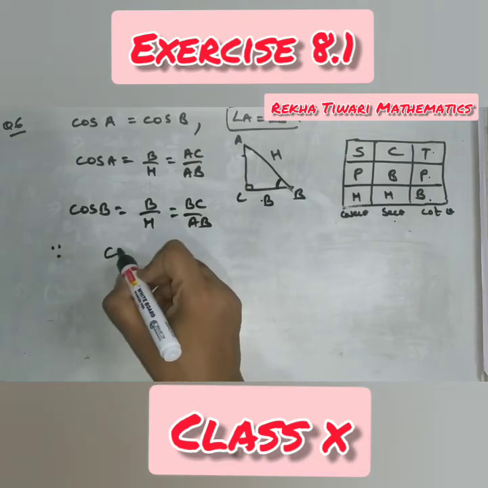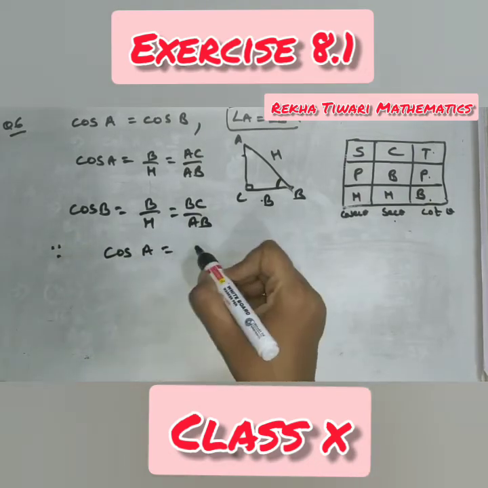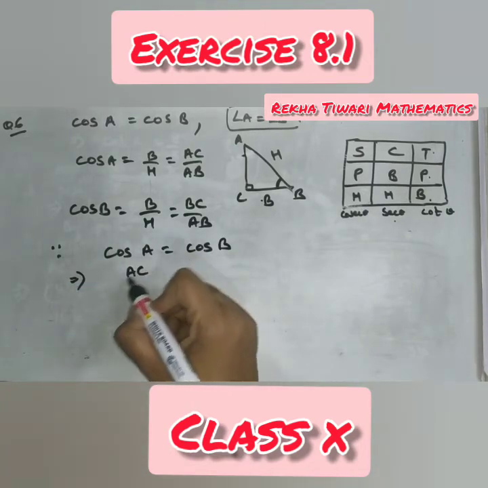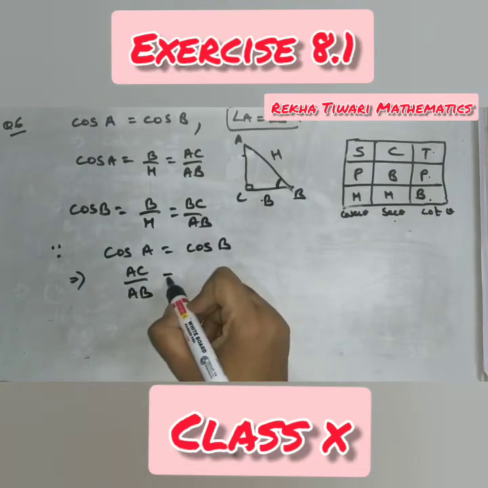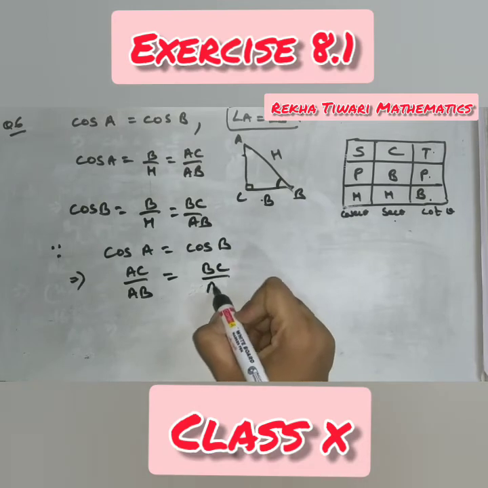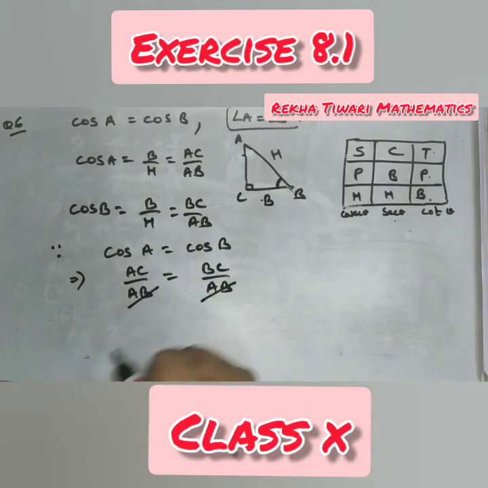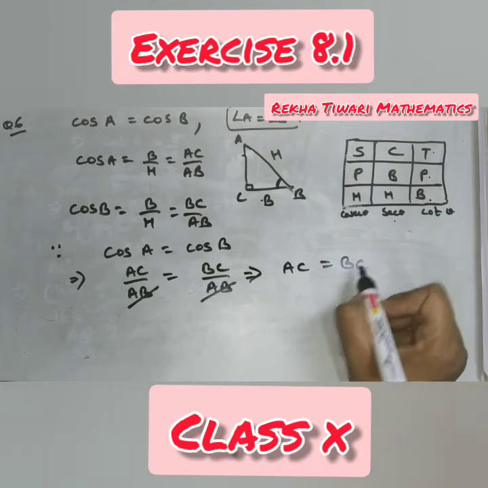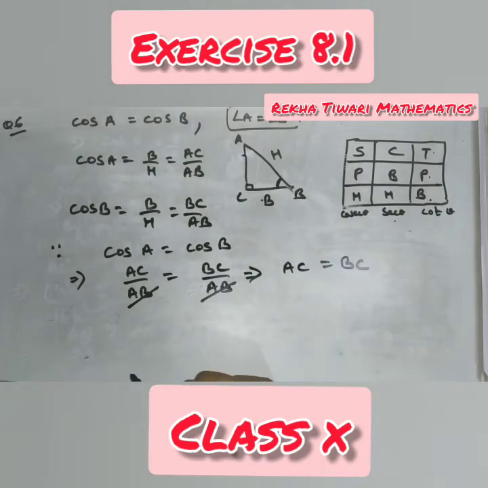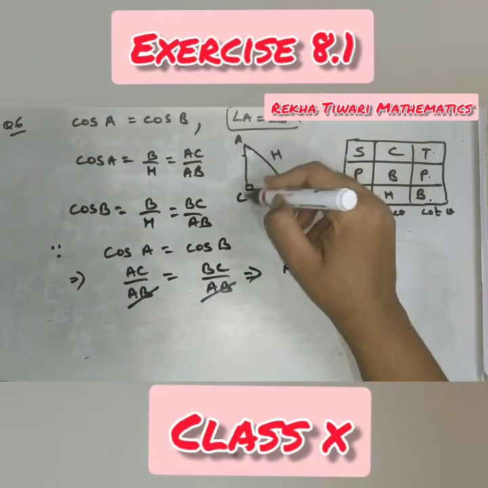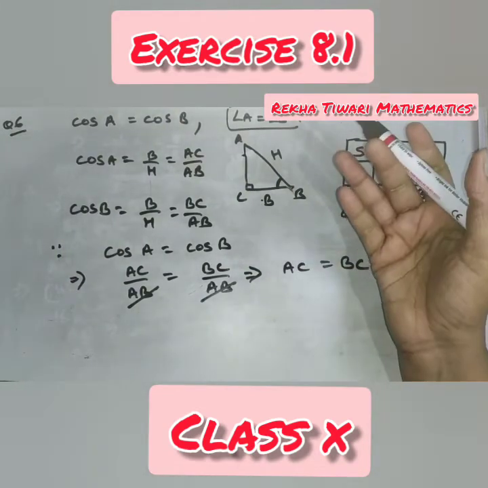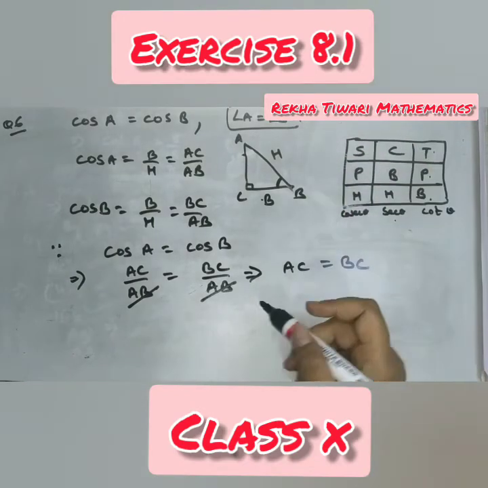Since cos A is equal to cos B, this implies AC by AB is equal to BC by AB. Cancel AB from both the sides. This implies AC is equal to BC. And you know that if in any triangle two sides are equal, the angles opposite to those sides are also equal.